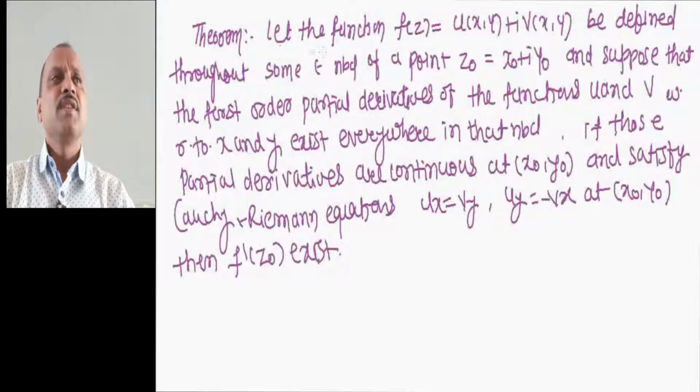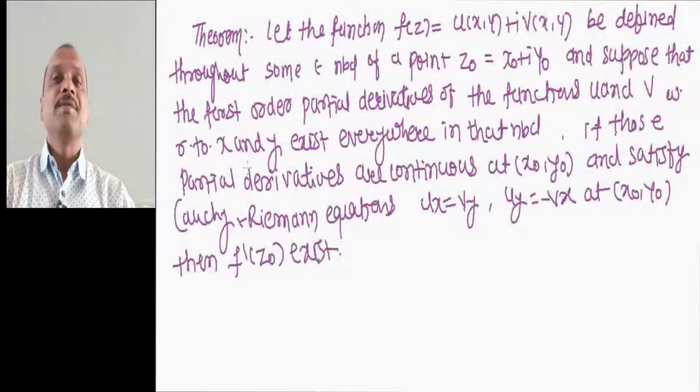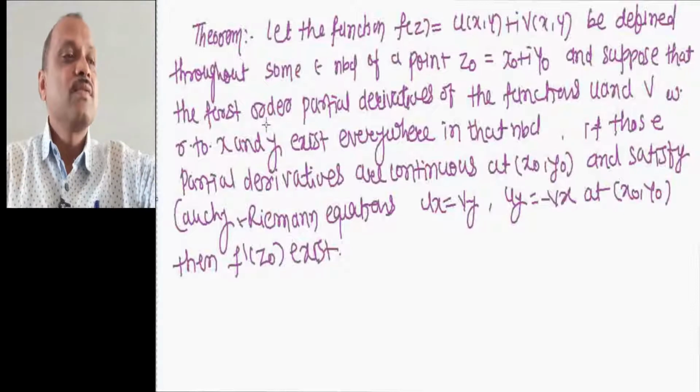Here the function is f of z, which is a function of two variables x and y, where u and v are functions of two variables. This function is defined in some neighborhood of the point z0, and we have assumed that the first partial derivatives of u and v with respect to x and y exist everywhere in that neighborhood, and satisfy the CR equations, that is Cauchy-Riemann equations, at the point x0 comma y0. Then the derivative of the function exists. Okay, so let us prove this.